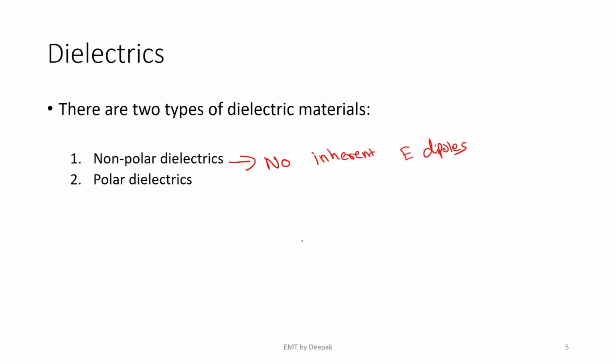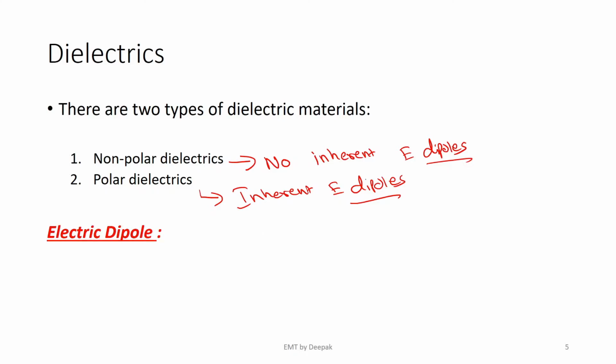Whereas polar dielectrics are those materials which have inherent dipoles in them. I have already used the term dipoles. What are these dipoles?